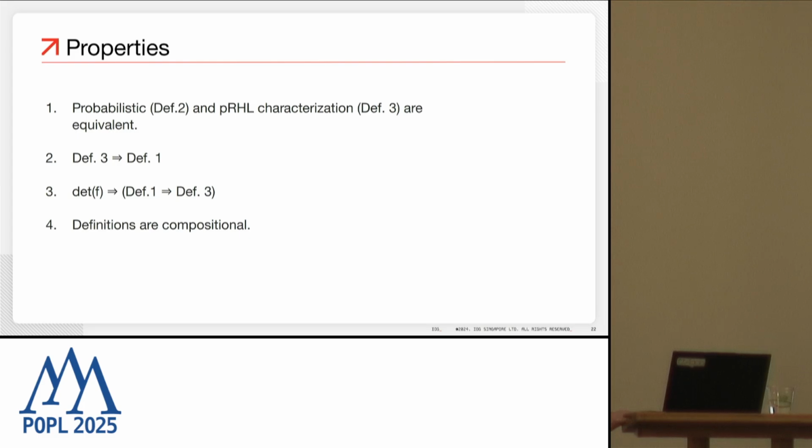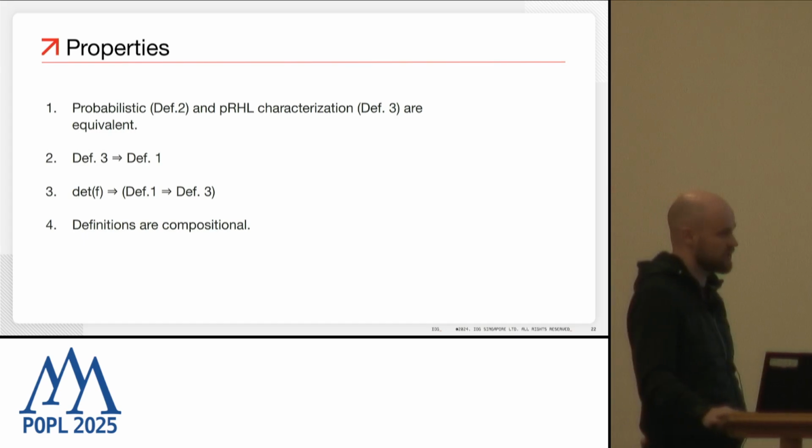The important properties, which are the main contribution of the paper, is that we show that definition 2, the semantical characterization, and the PRHL characterization, definition number 3, are equivalent. Moreover, the second property says that it's actually a generalization of the constant time. And moreover, for deterministic programs, both definitions, the constant time and the probabilistic characterization, coincide.